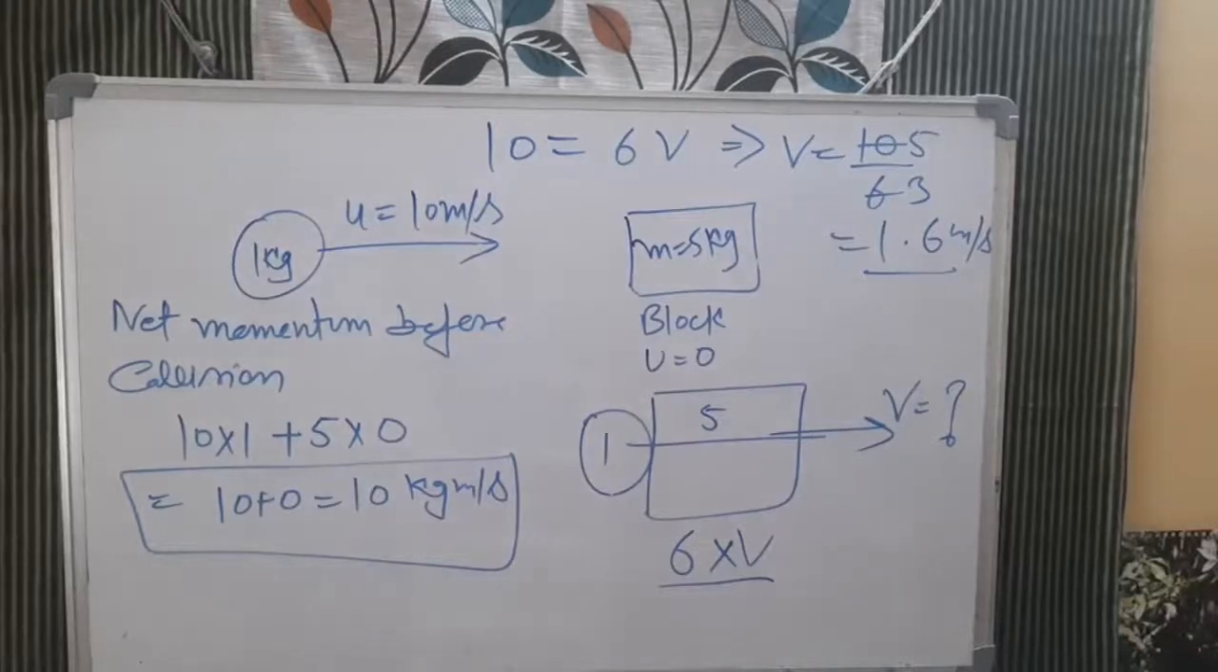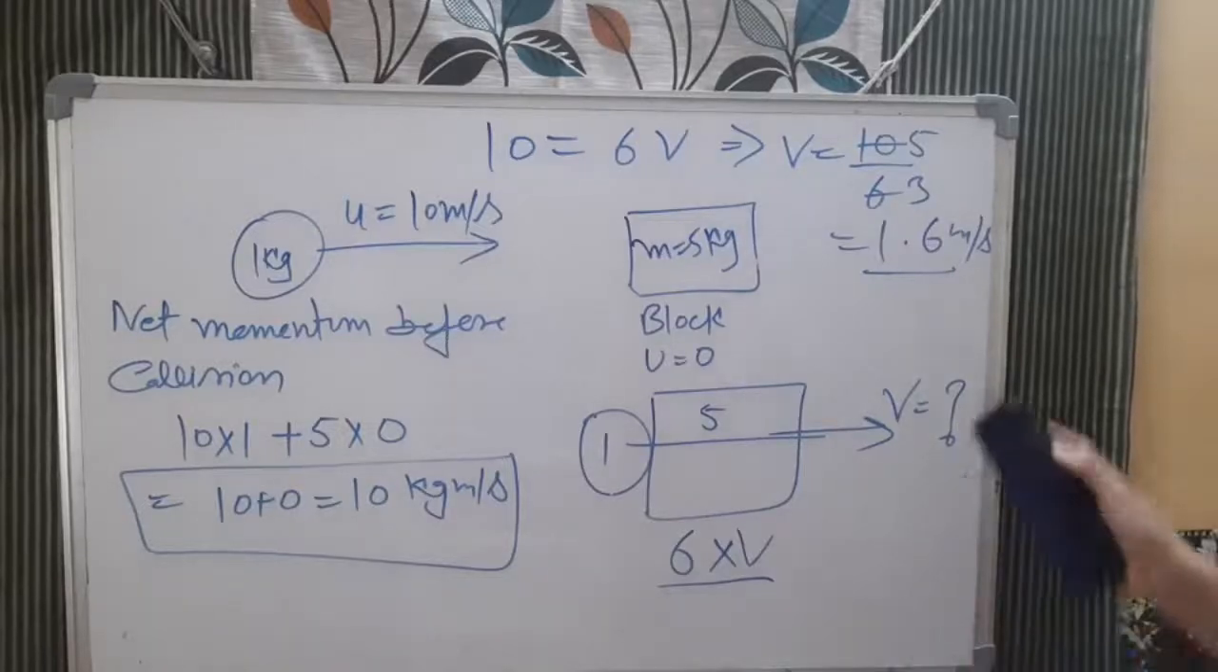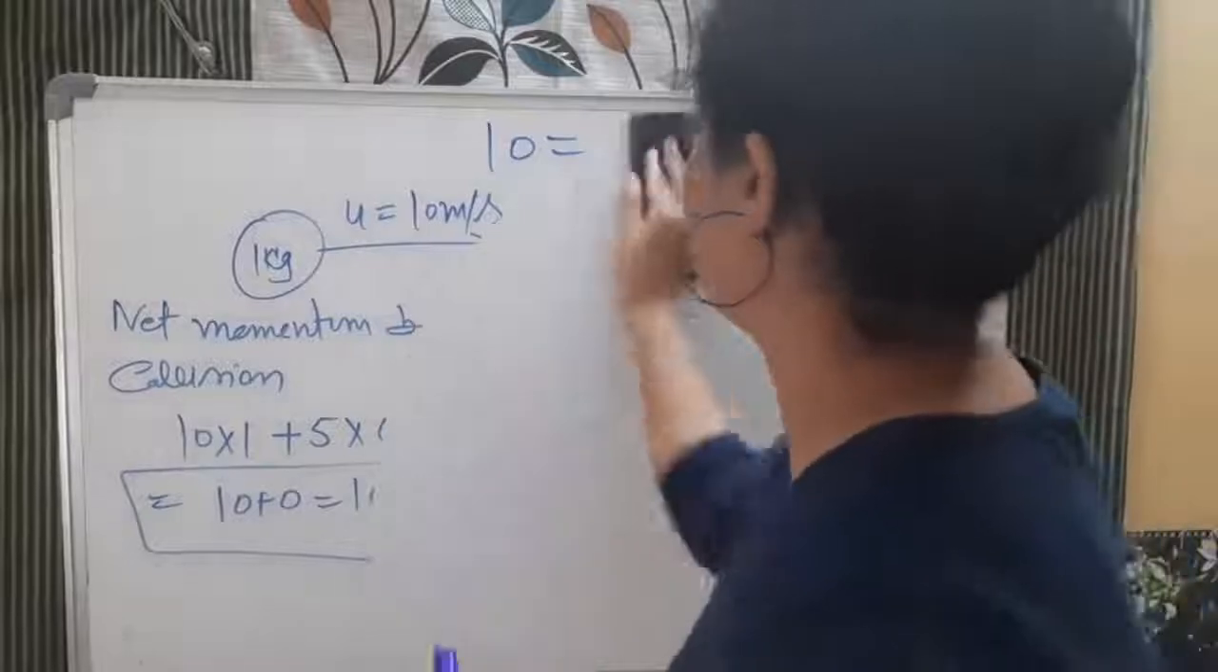Now we are moving to question number 16. Question number 16 is saying an object of mass 100 kg is accelerated with a velocity of 5 meter per second.